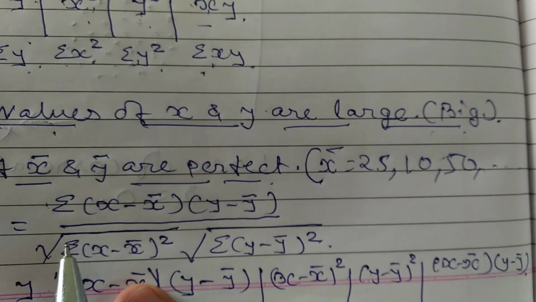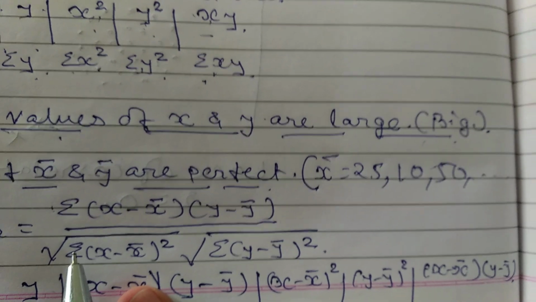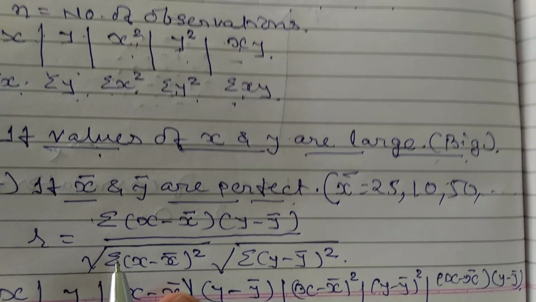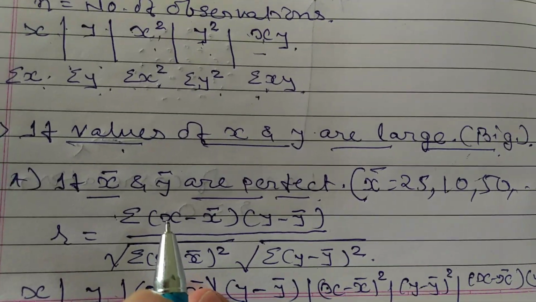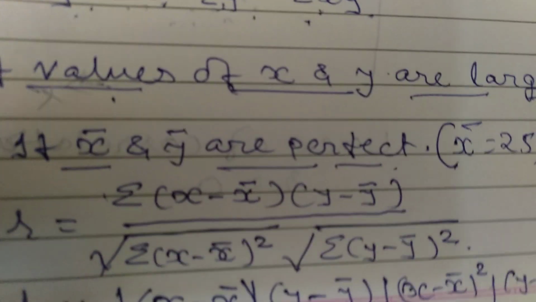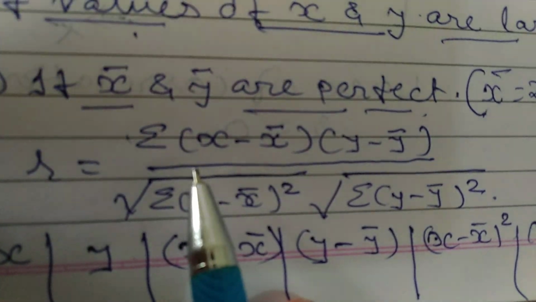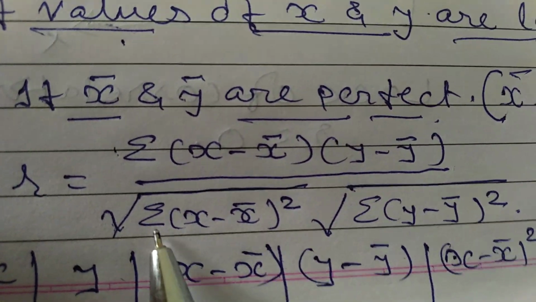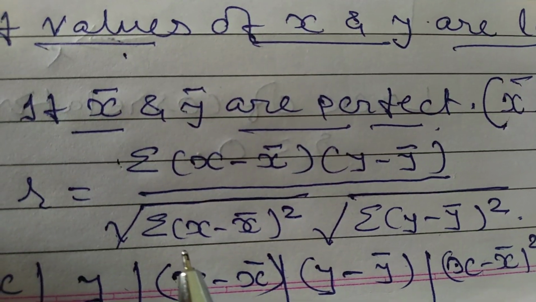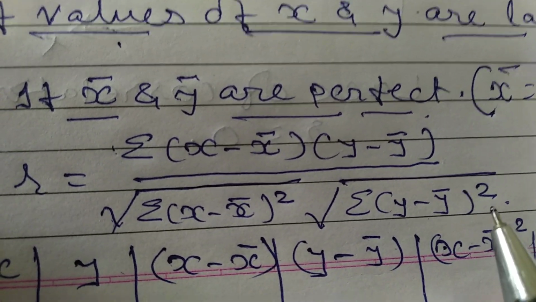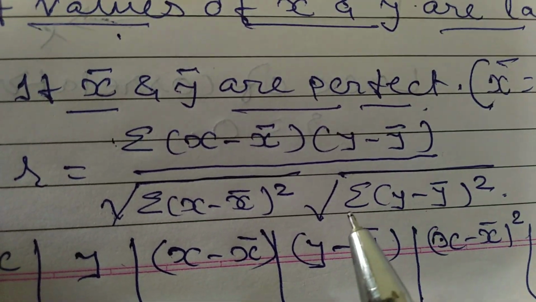Whenever the values of X bar or Y bar are perfect, that means not an integer fraction, then you are supposed to use the formula to find the correlation coefficient: R is equal to sigma x minus x bar into y minus y bar upon first root sigma x minus x bar the whole square, second root sigma y minus y bar the whole square.